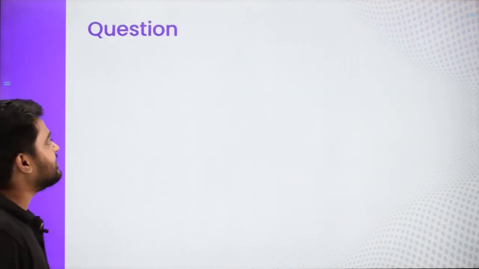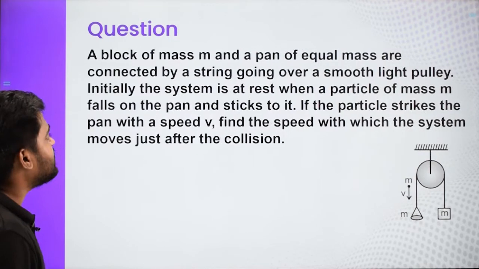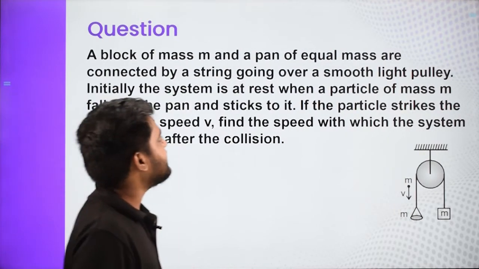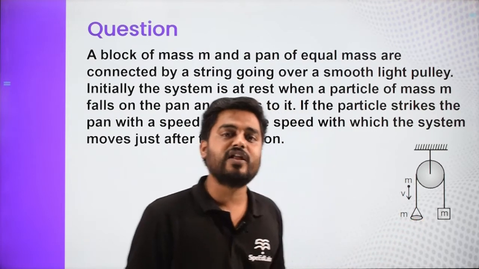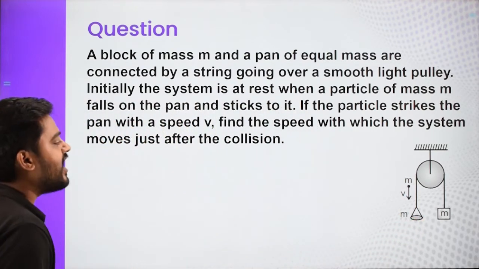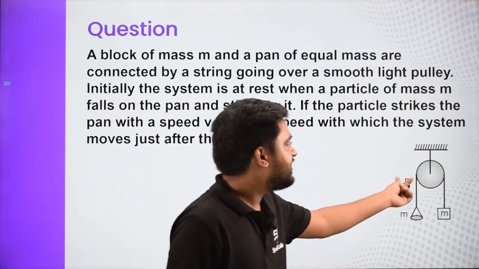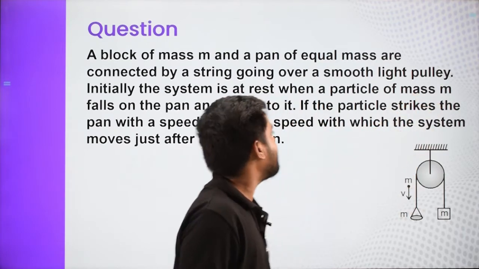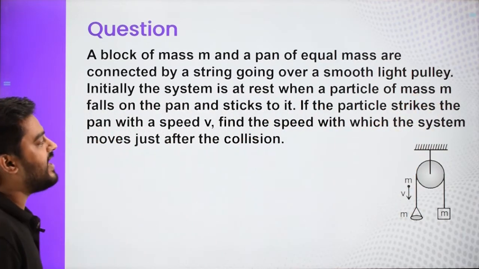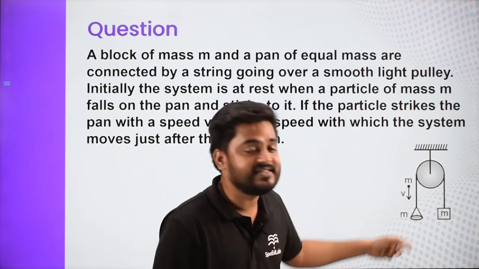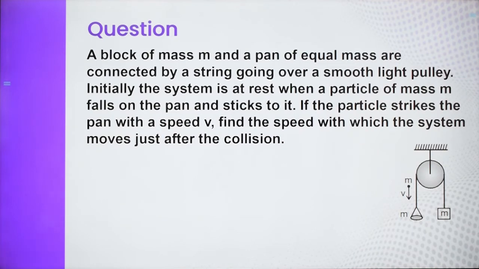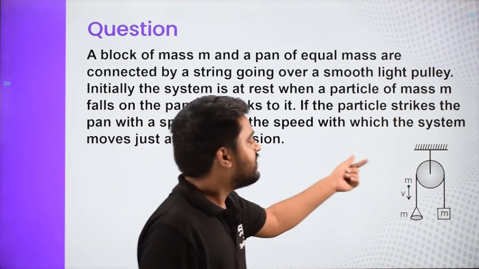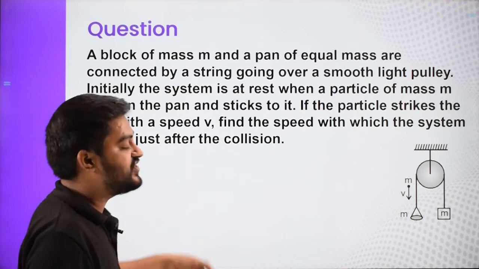And now let us discuss a question. Question says, there is a block of mass m and a pan. This is a block of mass m and a pan of equal mass. They are perfectly balanced. Now suddenly a particle comes. The particle also has a small mass m, and it falls on the pan and sticks to it. This particle falls and sticks to that. And now they are saying if the particle strikes the pan with a velocity v, find the speed with which the system moves just after the collision.